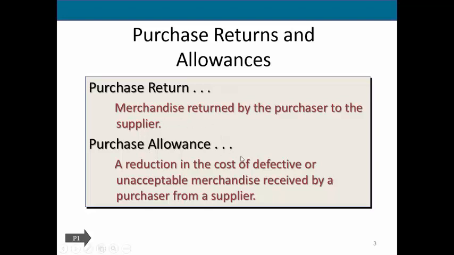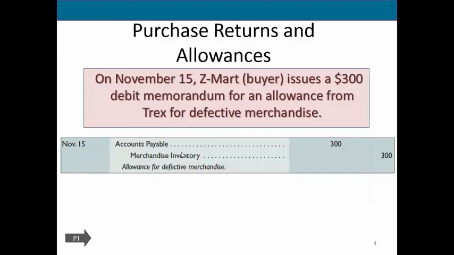It's a way to get someone to keep something rather than sending it back. Because oftentimes when a company has something sent back, it's damaged, they simply don't want it. There's a lot of work to go and put it back in the warehouse. So one way to keep that from happening is by offering an allowance. And it's an incentive to get someone to keep something. So how do we actually account for these allowances? Here we're just building on our previous example. We have the company who was the buyer, and they're now going to have a debit memorandum for an allowance that was given to them by whoever it is that they're purchasing from.